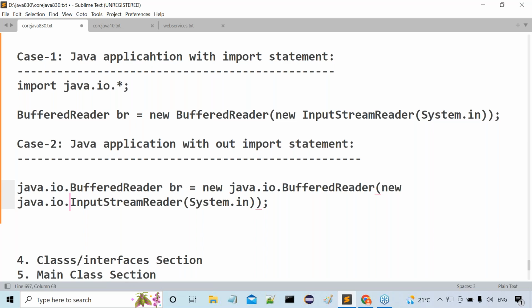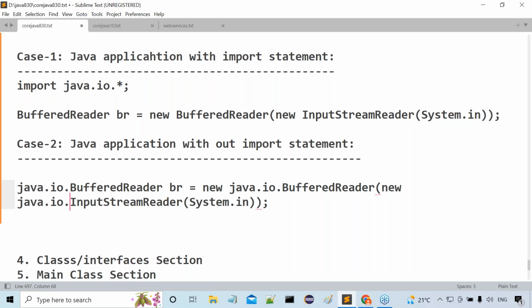Now tell me, guys, in every line, every time for BufferedReader and InputStreamReader, we are giving clear-cut clarity to the compiler or not? When the compiler comes to this BufferedReader class, it can understand which package BufferedReader is available in: java.io. The compiler will go to java.io and check whether the BufferedReader class is available or not. As it is available, good, it is a predefined class, so no need to raise any error. Again, the compiler will go to the second BufferedReader, java.io.BufferedReader. There also the compiler is aware that the BufferedReader class is available in the java.io package, so it's okay, not required to raise any error.